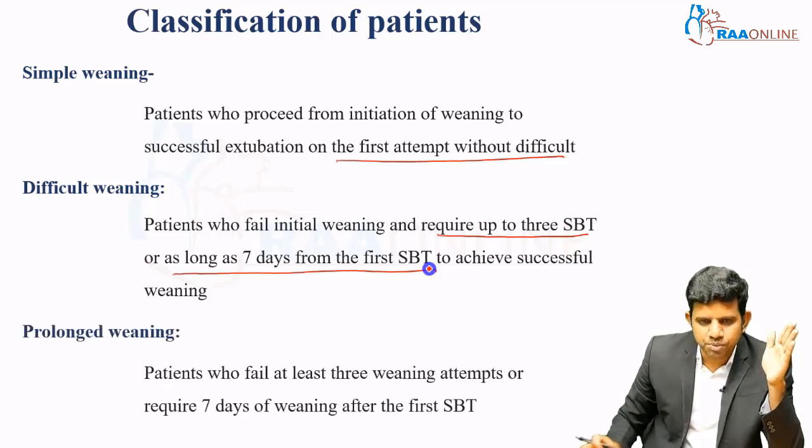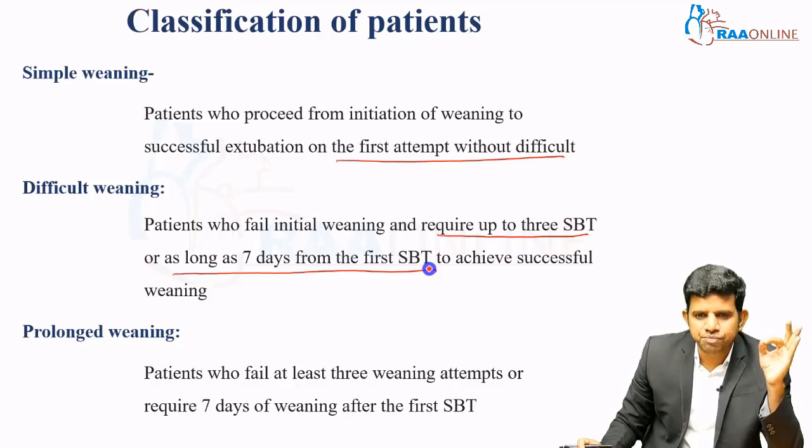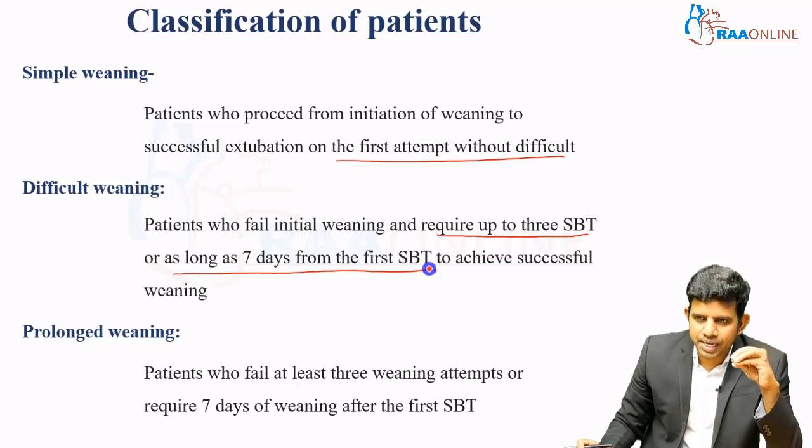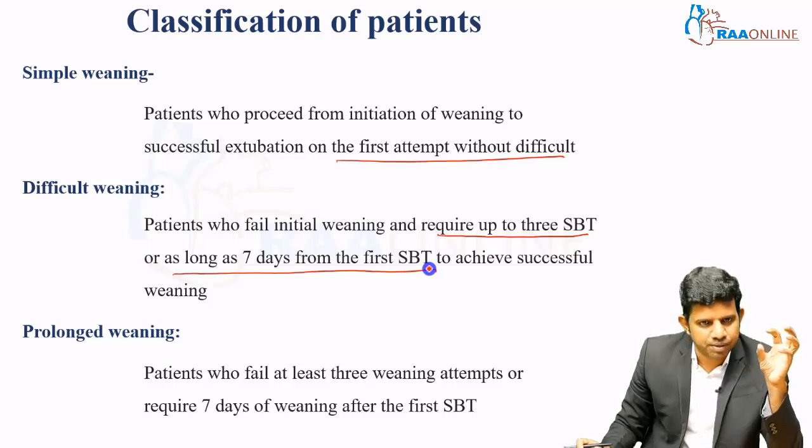The third group is prolonged weaning. The patient who failed at least 3 weaning attempts, or requires more than 7 days of mechanical ventilation after the first SBT, or requires more than 3 SBTs, they all come under prolonged weaning.